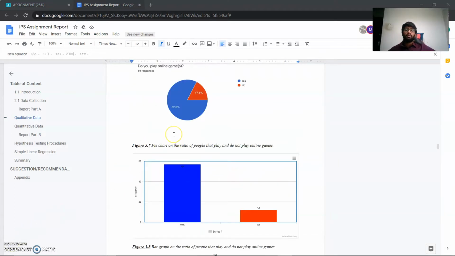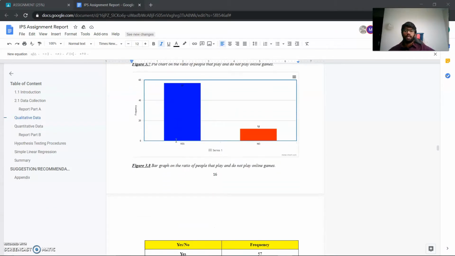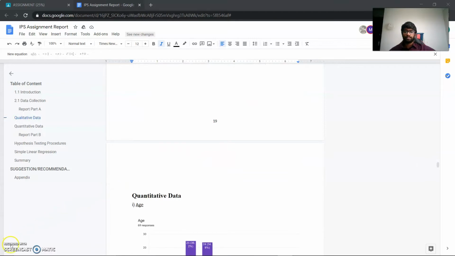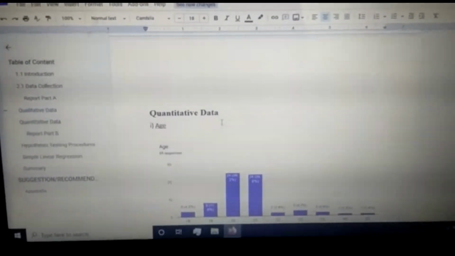There are 57 people who play online games and 12 people who don't. That's all for the qualitative data part. I'll be talking about the quantitative data of the report.